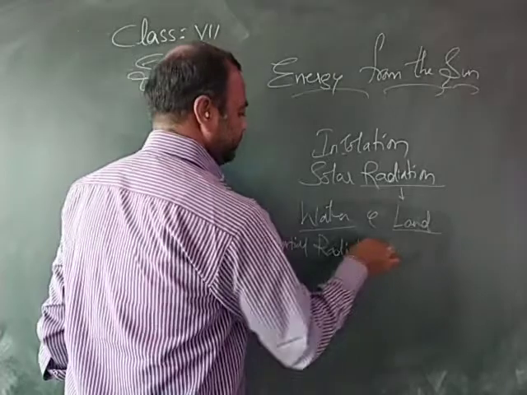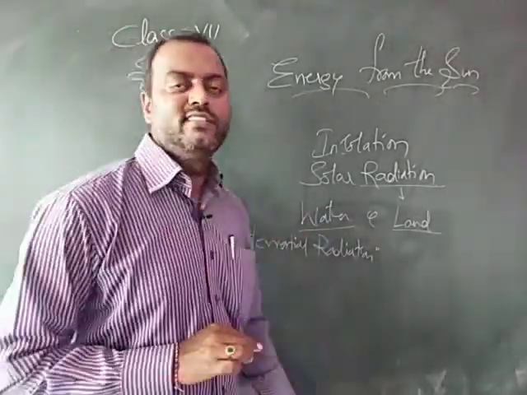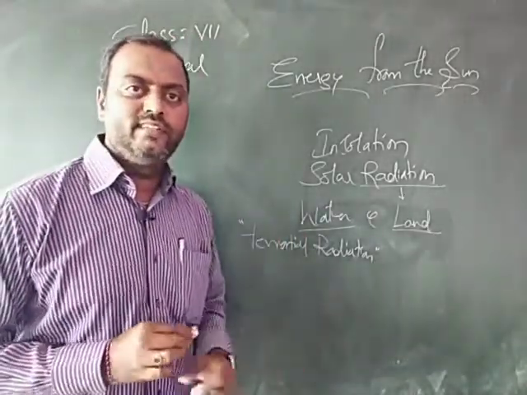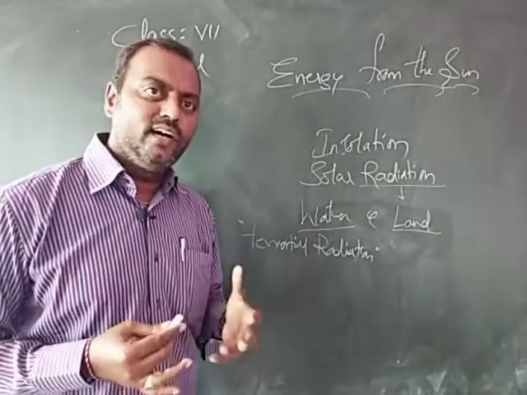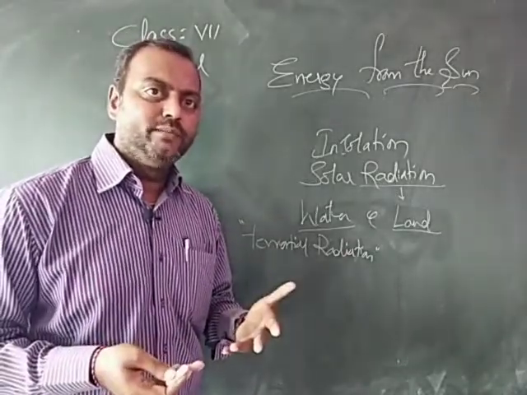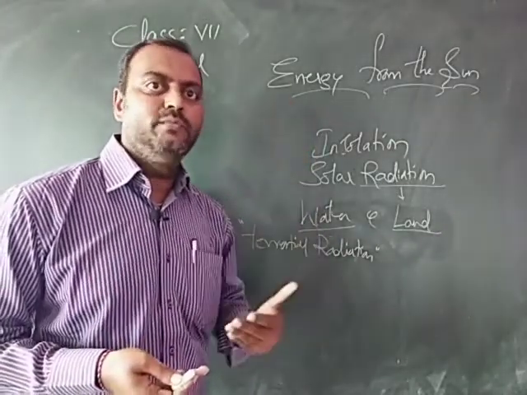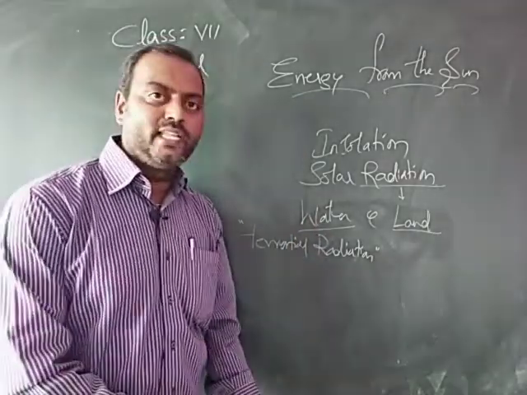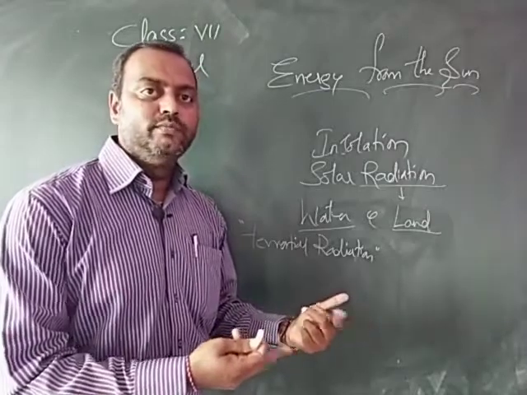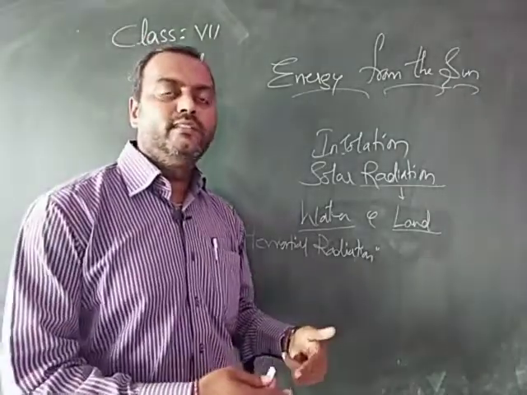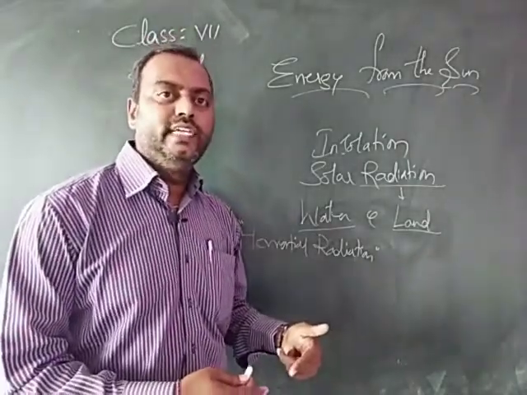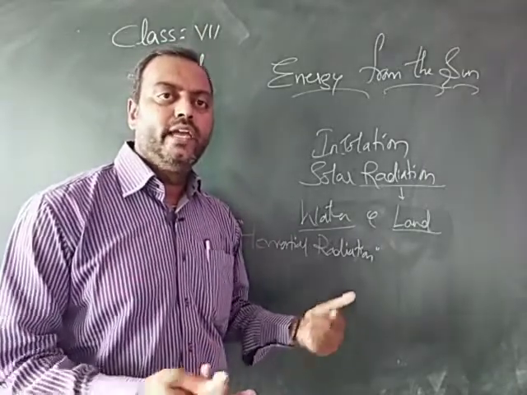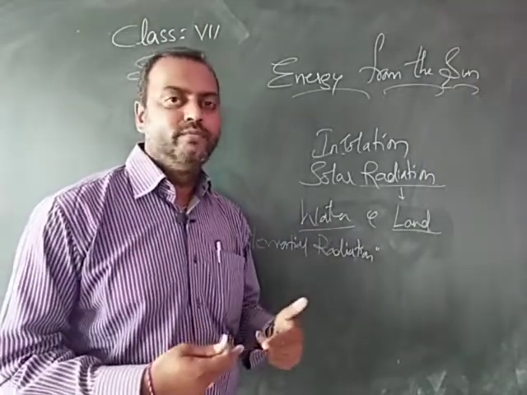The earth heating up the air around it, its surface is called terrestrial radiation. This is how the atmosphere gets heated up. It's not directly by the sun that the air around us gets heated up, but because of the earth, which gets heated up first, and then the earth radiates the heat, and with that heat the air which is around the earth gets heated up.